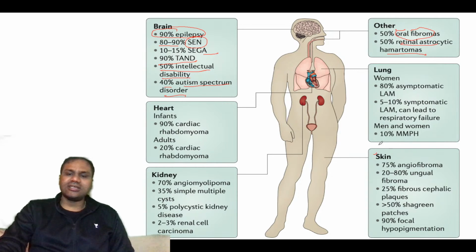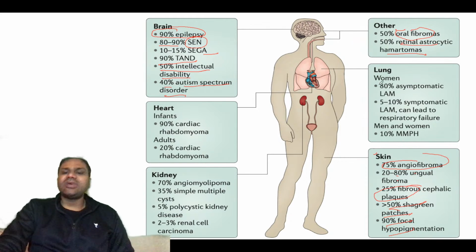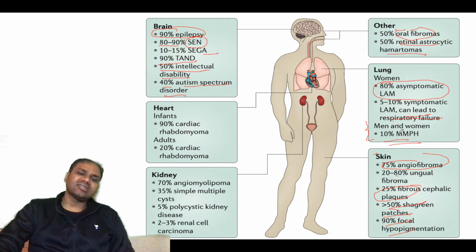In skin you can see 75% angiofibromas, 20 to 80% ungual fibromas. Fibrous cephalic plaque is present, greater than 50% shagreen patches, and greater than 90% focal hypopigmentation will be present, okay. Lymphangioleiomyomatosis can be present in the lungs, okay. 5 to 10% symptomatic lymphangioleiomyomatosis can lead to respiratory failure. In men and women, in 10% you can see MMPH also.